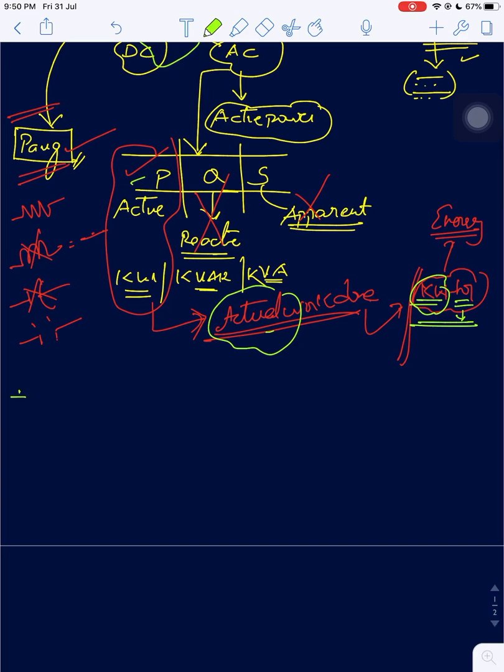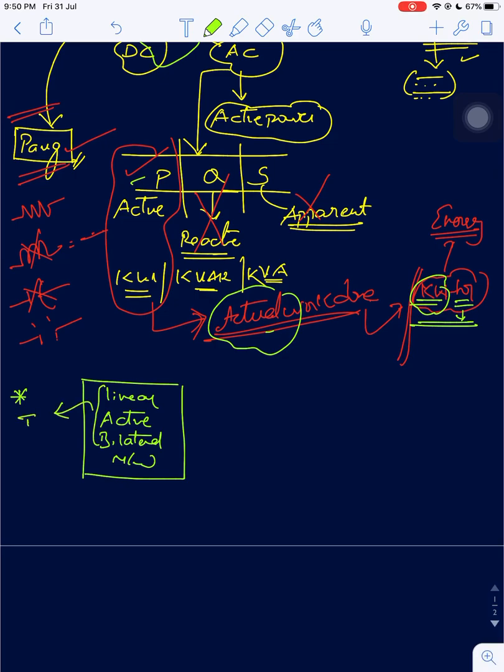Now let us go into the statement of the maximum power transfer theorem. It states that in any linear, active, bilateral network, these three terms I have defined in the crash course part 1.